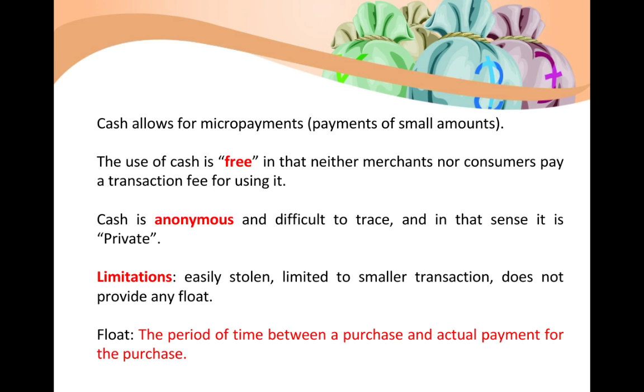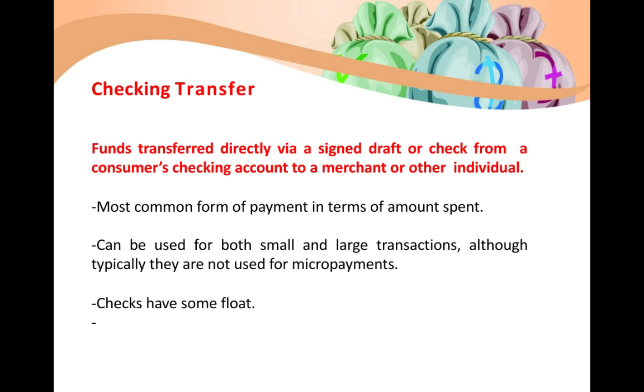In the case of a credit card, you will have a float. You purchase at the beginning of the month, and you need to pay only at the end of the month. At the end of the month you will be billed by the credit card bank, and you need to settle all the credit card payments only at the end of each month. So you have a floating period. So that is cash, the simplest form of money payment, the ordinary, conventional method.